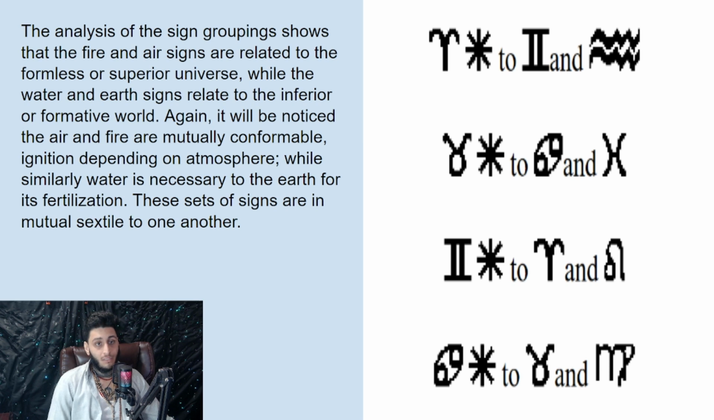The analysis of the sign grouping shows that the fire and air signs are related to the formless or superior universe, while the water and earth signs relate to the inferior or more formative world.